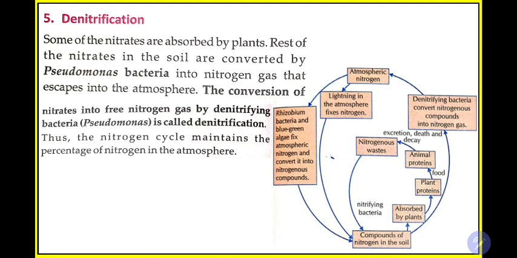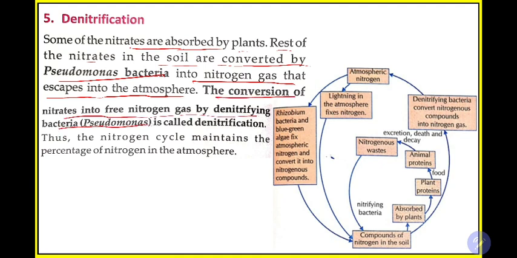Then comes denitrification. Some of the nitrates are absorbed by plants. The rest of the nitrates in the soil are converted by Pseudomonas bacteria into nitrogen gas that escapes into the atmosphere. The conversion of nitrates into free nitrogen gas is called denitrification. Okay, so what happens? All of the nitrates which are coming back cannot be absorbed by plants.